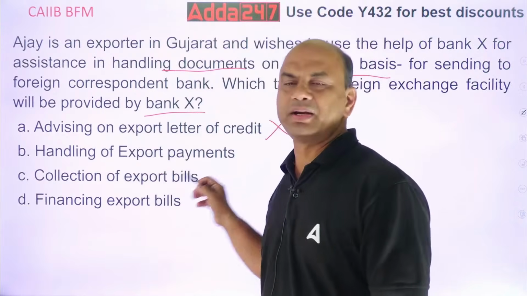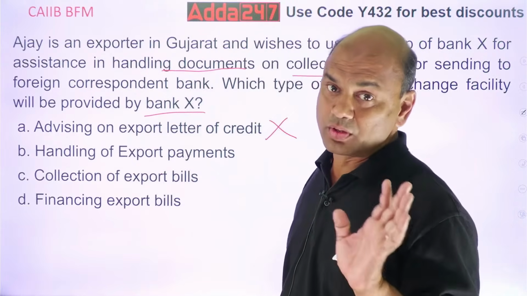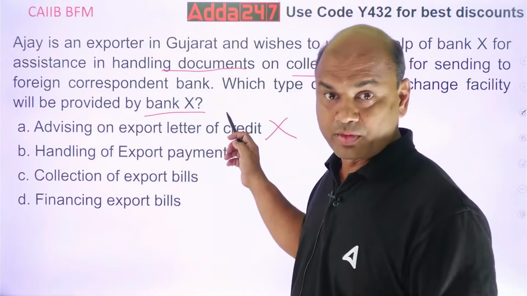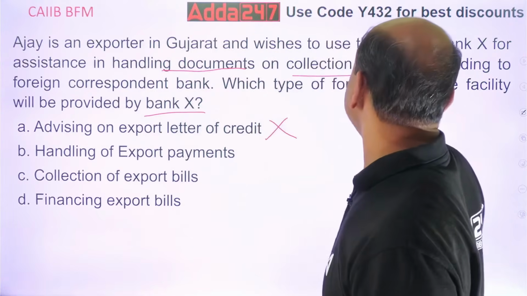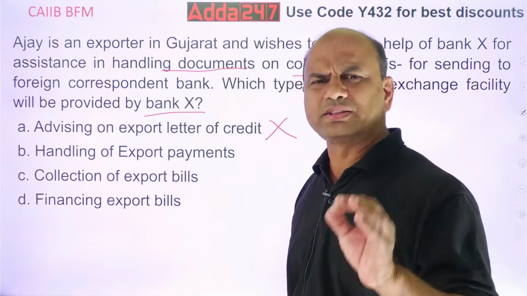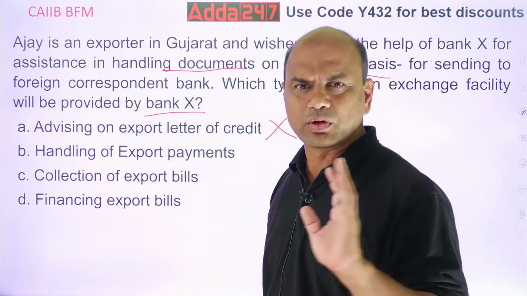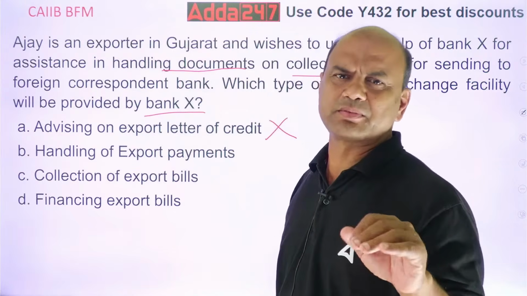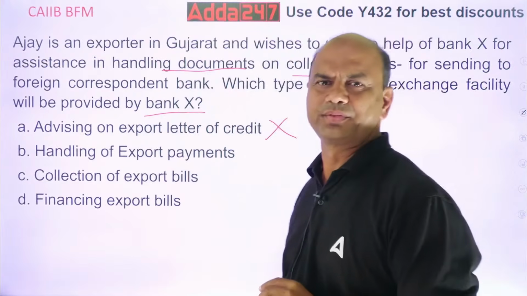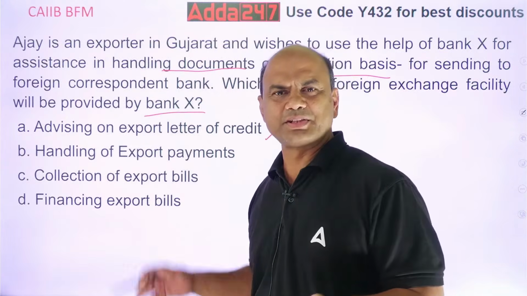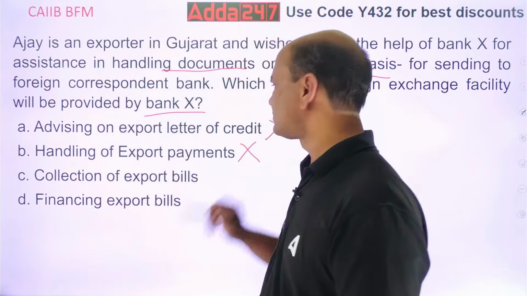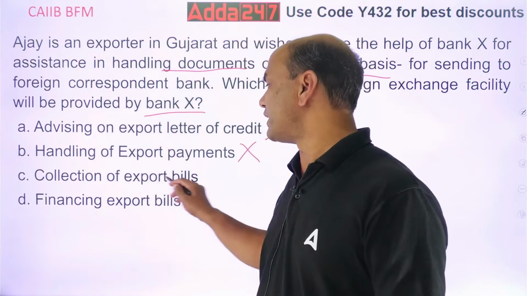Handling of export payments. Has Ajay told that bank to kindly receive the payment also? What is mentioned? Collection basis for sending to the foreign correspondent. Only sending. Ajay has not told the bank that payment will be received by you. Ajay will make a separate arrangement. This bank has nothing to do with payment. So, out. Collection of export bills.